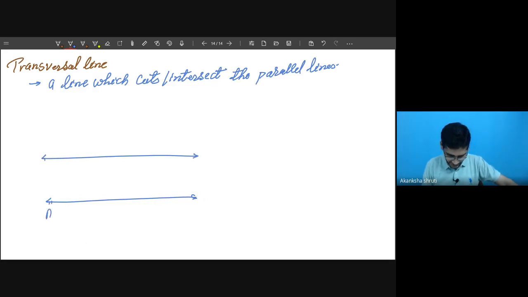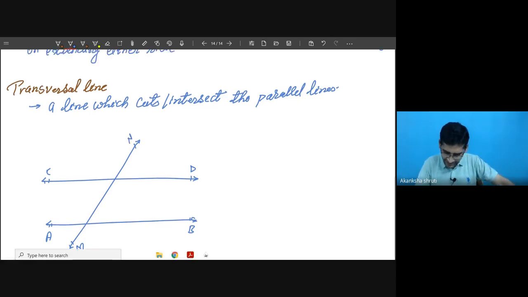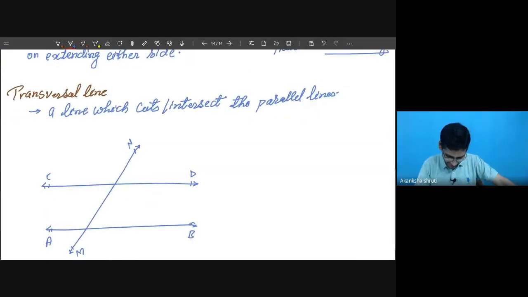Let these lines be named by putting alphabets at their ends, C and D. I'm taking this line, say M and N. To denote parallel lines we use a symbol: AB with two vertical lines to CD.